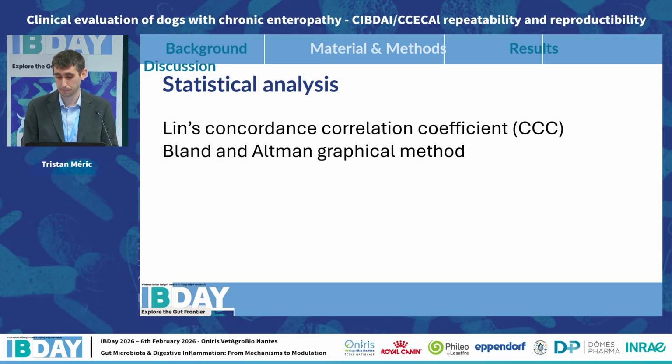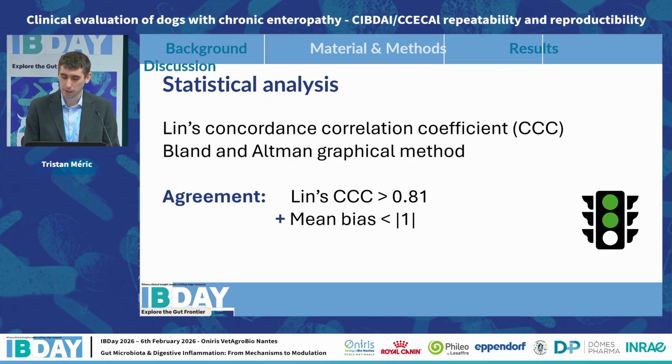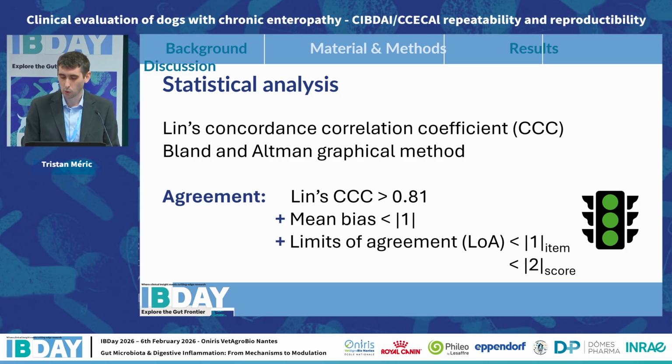To claim that the scores were or were not repeatable or reproducible, we used both the Lin's concordance correlation coefficient, abbreviated Lin's CCC, and the graphical method of Bland-Altman. We considered that agreement was reached if the three following criteria were respected: a Lin's CCC superior to 0.81, a mean bias of less than 1, and limits of agreement of less than 1 for isolated items and 2 for global scores.